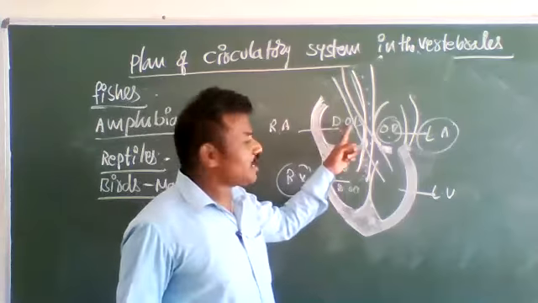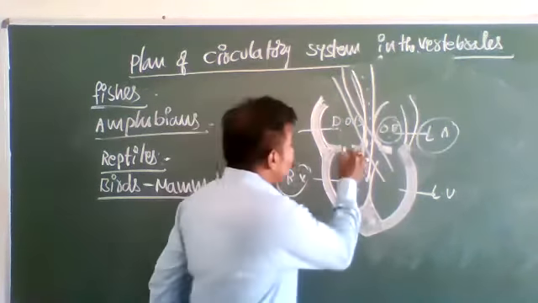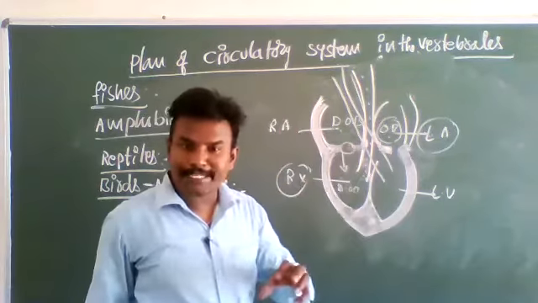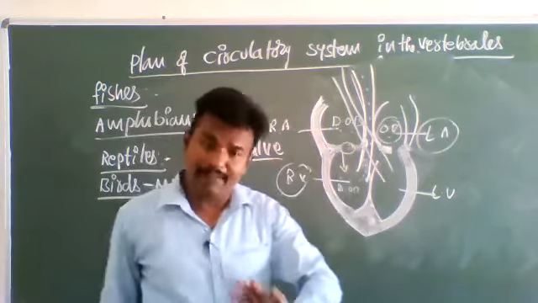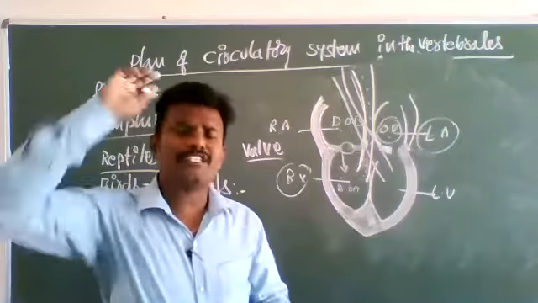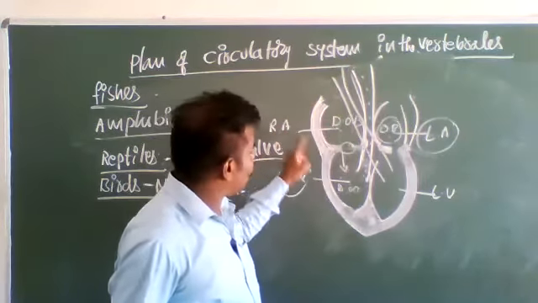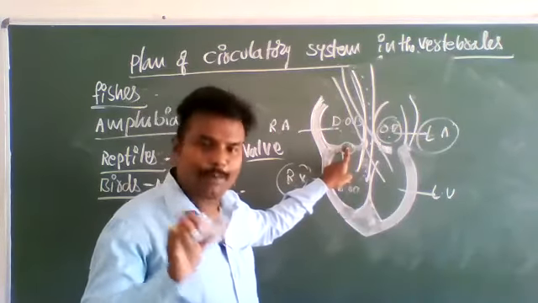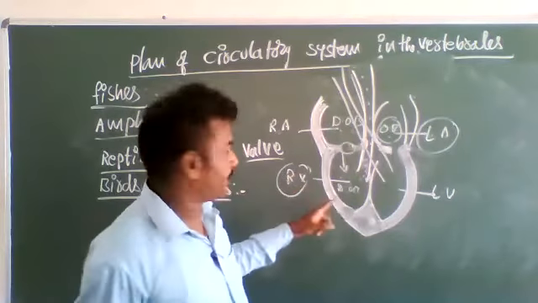Deoxygenated blood from the right auricle enters the right ventricle through a small opening, which is protected by a valve. I will give more explanation, very clearly, beyond the textbook. That opening has a name also. I am explaining about birds and mammals; I am not coming to human beings yet.